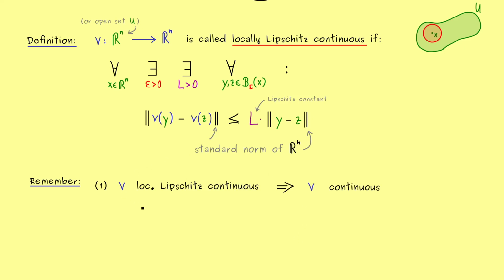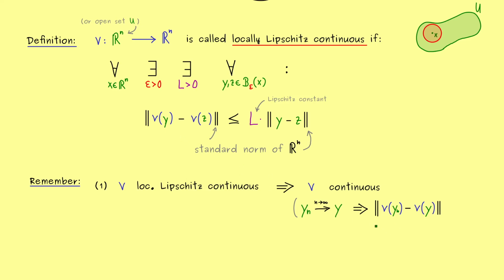First, if you have a locally Lipschitz continuous function, it's definitely also an ordinary continuous function. In fact, this is easy to prove. Just assume you have a sequence of inputs, maybe we call them y_n. Now if this sequence y_n converges to another point y, we want to show that the images also converge. There, please recall, this is exactly the definition of continuity.